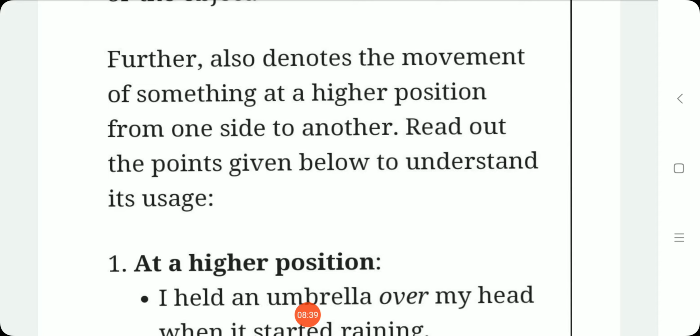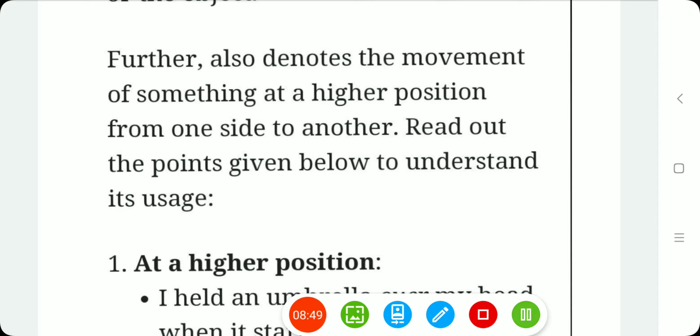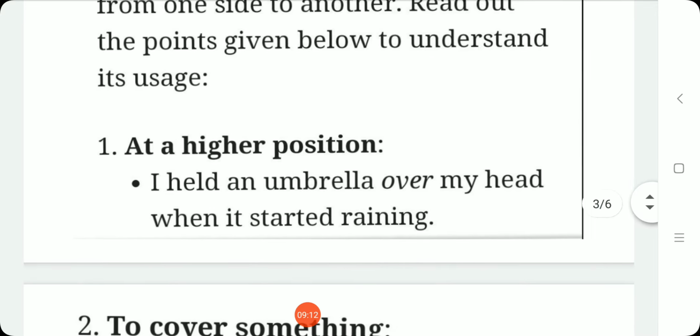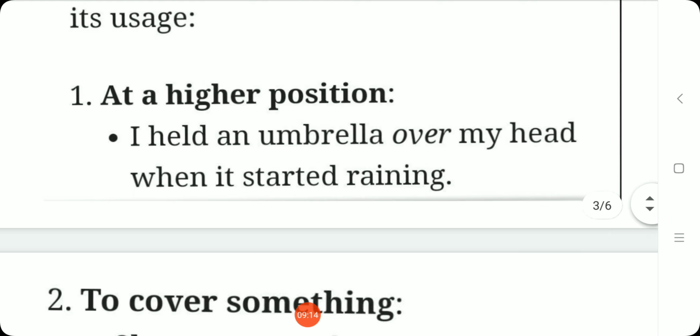Further, over also denotes the movement of something at a higher position from one side to another. Okay, இதுதான் நம்ம புக் டெஃபினேஷனில் பார்த்தோம் இல்லையா, for horizontal movement at a higher level அப்படின்னு. So read out the points given below to understand its usage. Okay, so anyhow regarding grammar, only if we see the example we can have a better understanding, right?